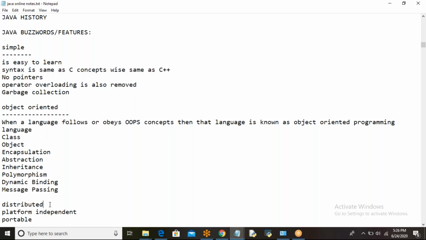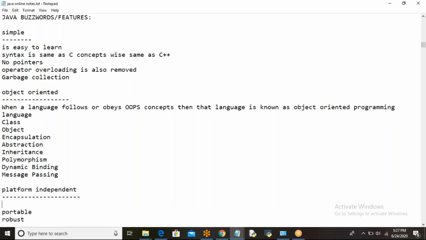Next one is platform independent. First, I will explain platform independent. You already know platform dependent and platform independent, I explained. What is a platform? It is a software and hardware environment where you can run your applications or programs. Coming to platform dependent, if an application runs in one OS but is unable to run in another OS, it is known as a platform dependent application.